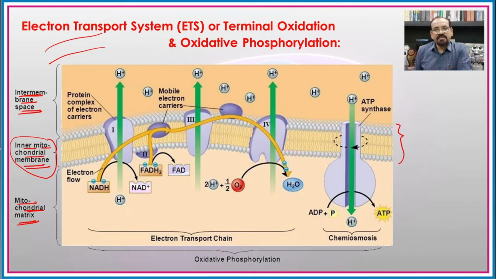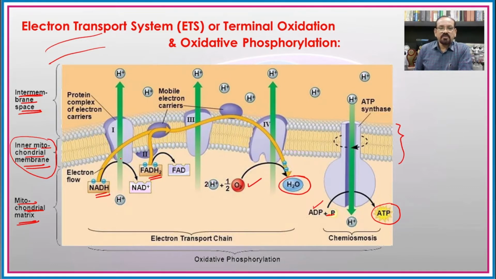Three different things are carried out here: the oxidation of NADH2 and FADH2, then the formation of water with the help of molecular oxygen which is taken during respiration, and the formation of ATP molecules from ADP and inorganic phosphate.